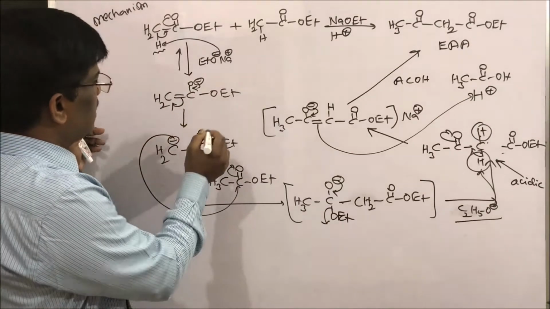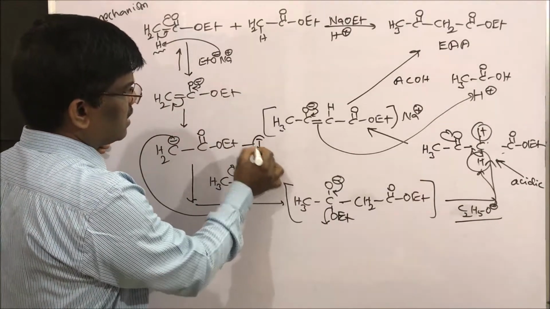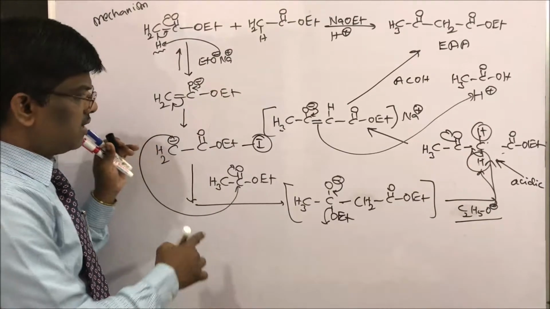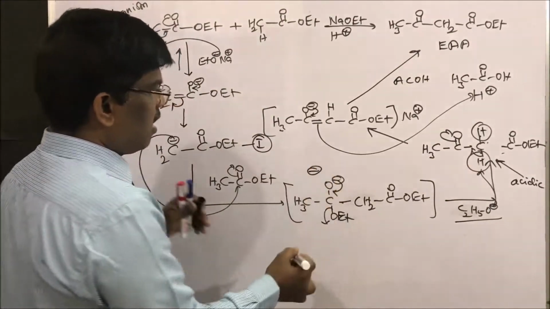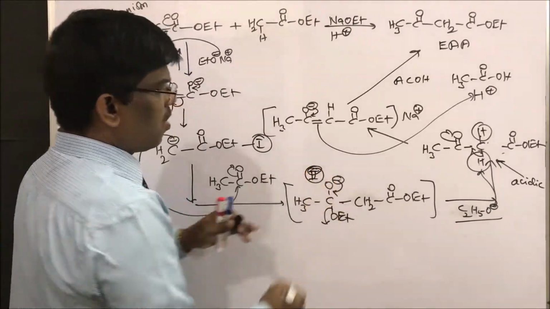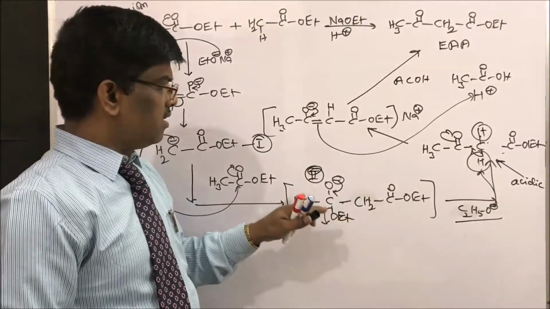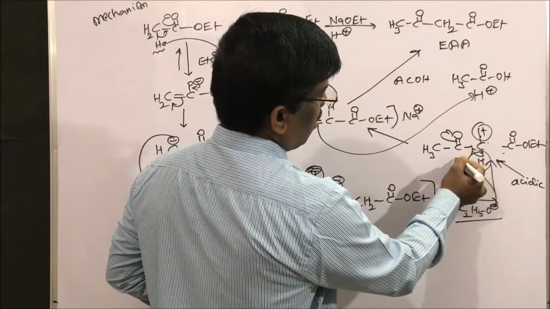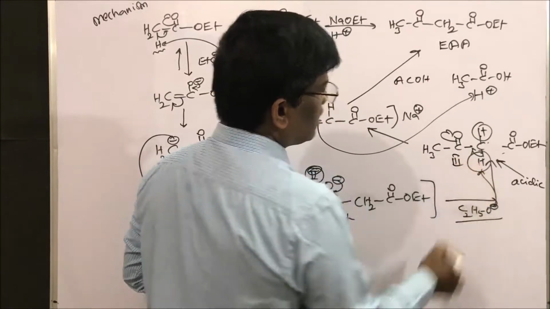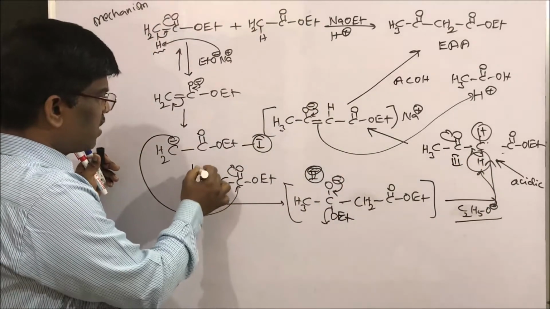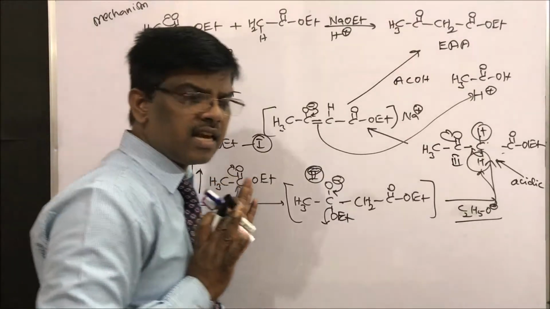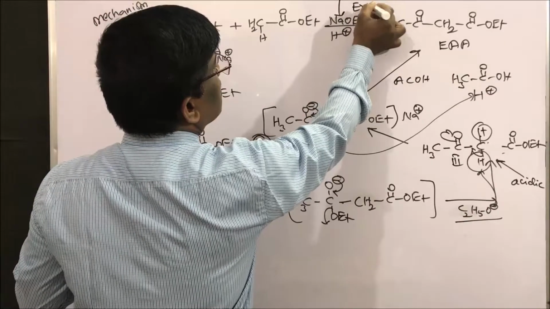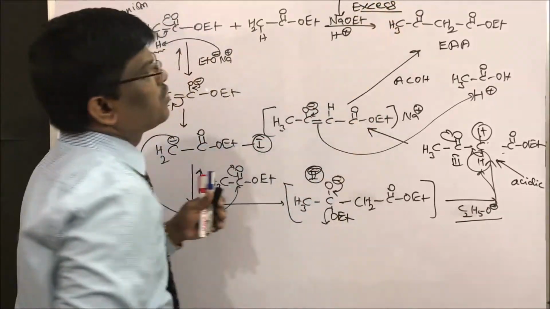The first step is where we are getting an anion. This is a carbanion. The second step is where we are getting an oxygen anion, so anion on oxygen. Then in the third step we are getting this compound. Though all are reversible reactions, to push this reaction forward, use excess of sodium ethoxide.